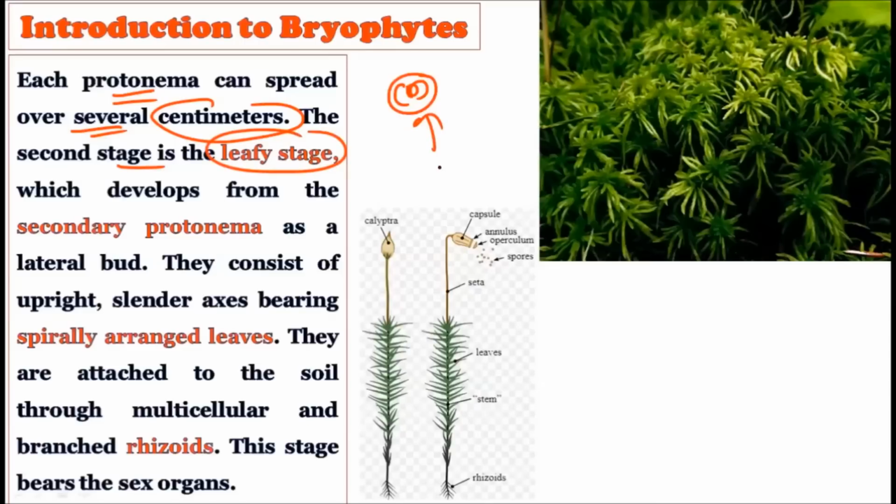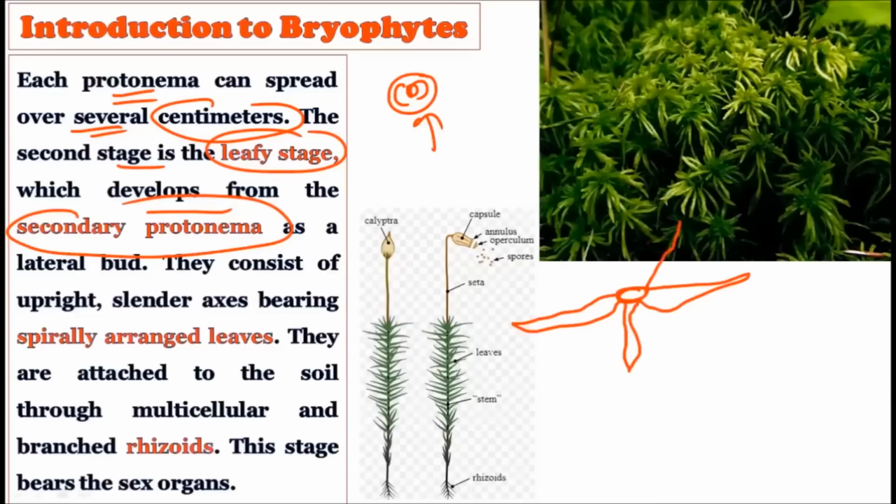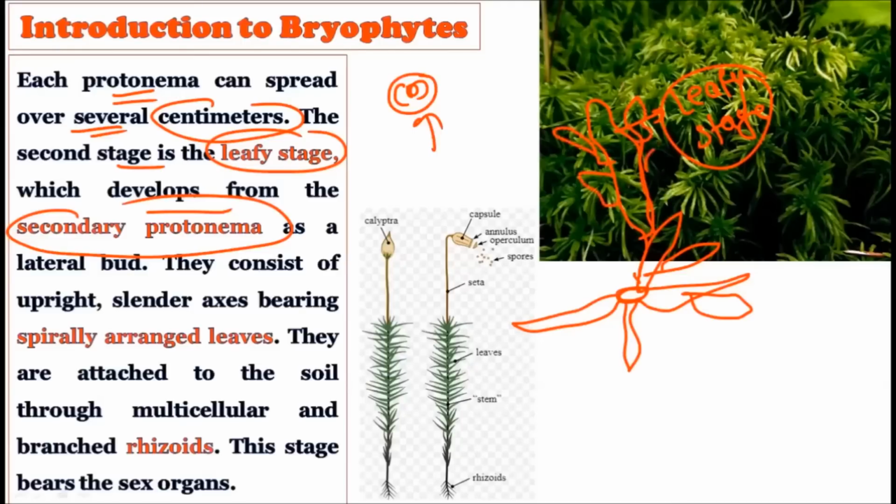The leafy stage develops from the secondary protonema. This is how we have described it. There is a small spore, and there is germination and formation of a filamentous structure like this, which shows branching. This is called the primary protonema. From this primary protonema comes the secondary protonema, and this secondary protonema then gives rise to the leafy stage. So leaves are created later, and the leafy area shows the leafy gametophyte then.